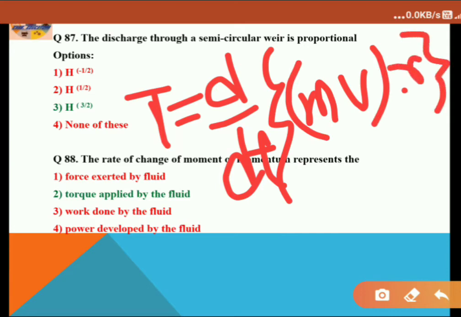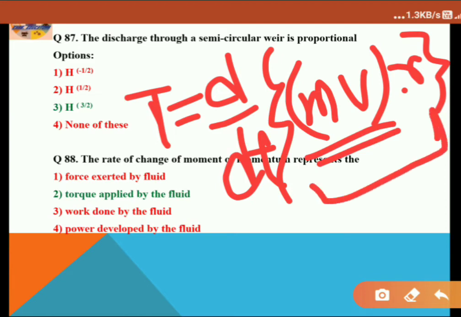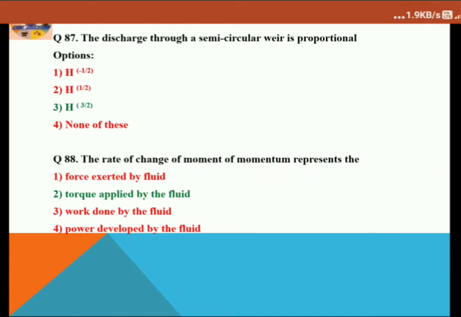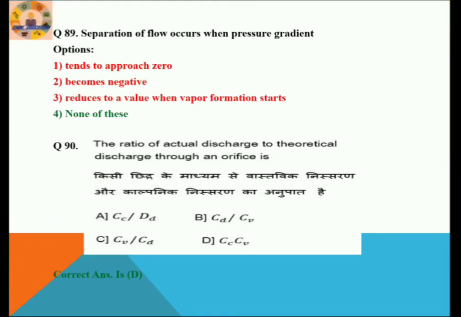So here you can see m into v, that is momentum, and the whole term, momentum into r, is the moment of momentum, and the rate of change of that whole term represents the rate of change of momentum, and that is represented as T, torque. So here option 2 is the correct answer. Let's proceed to the next question.